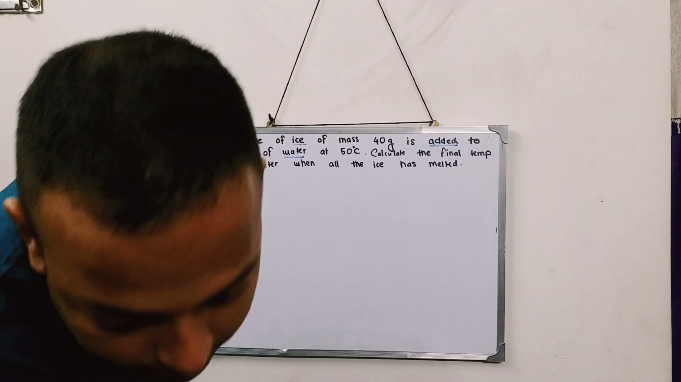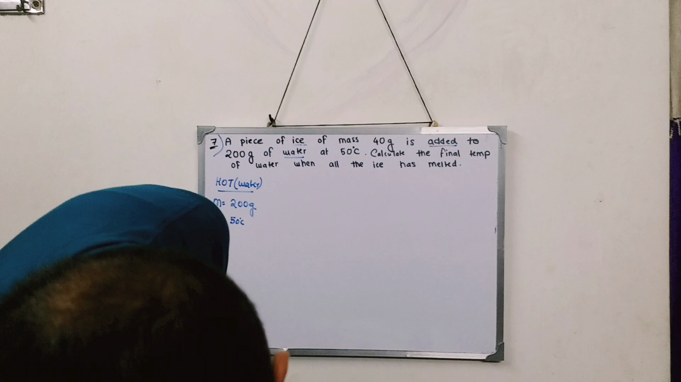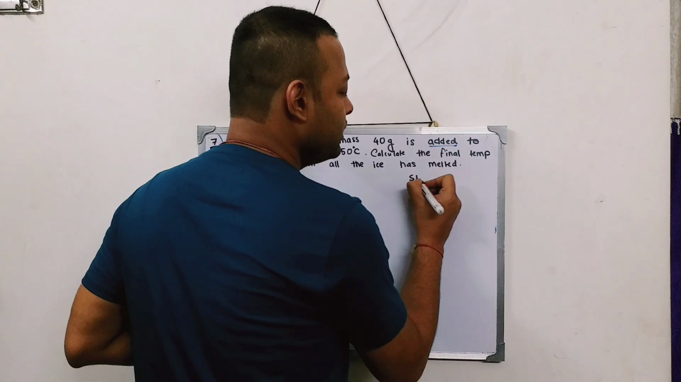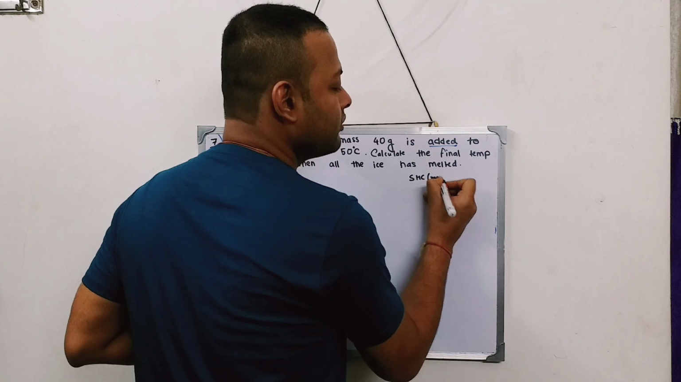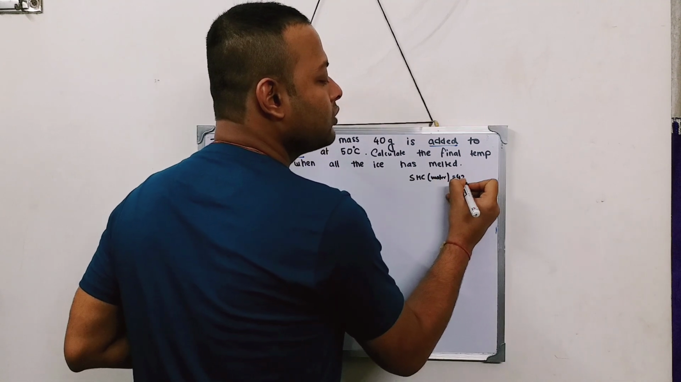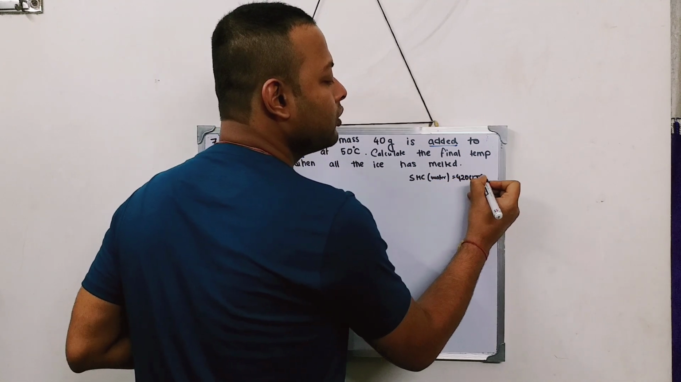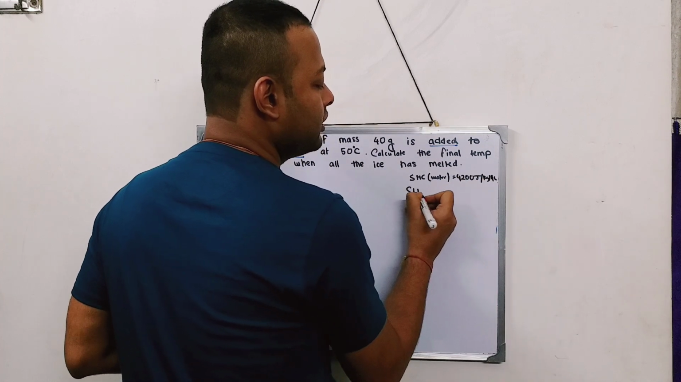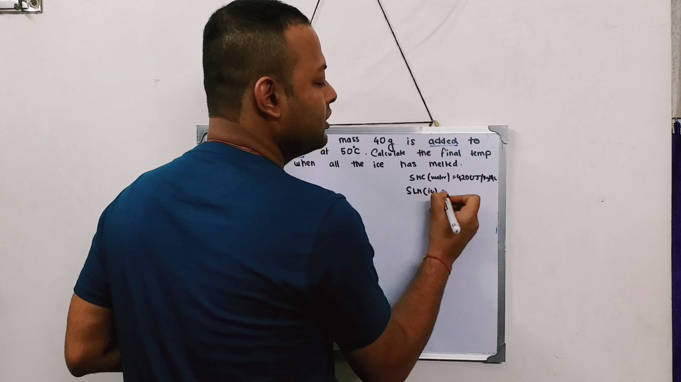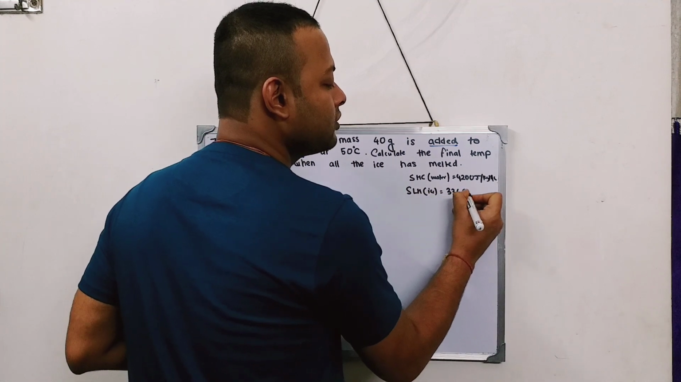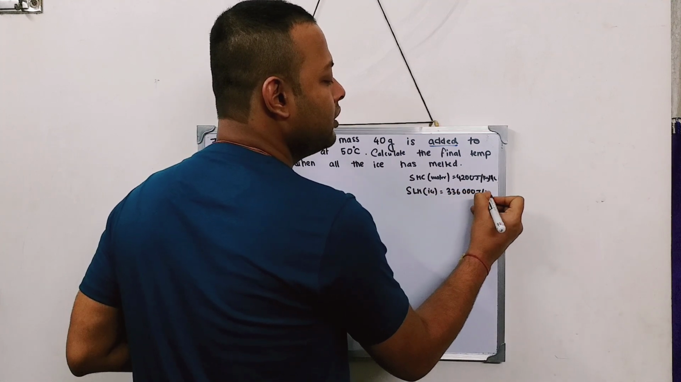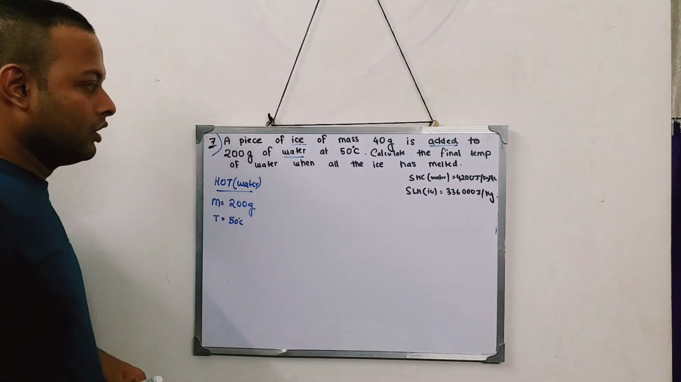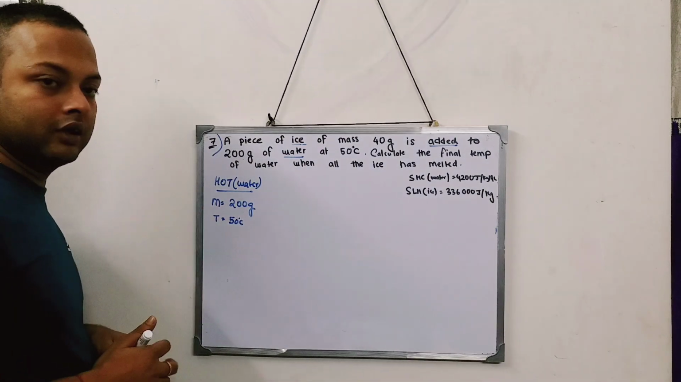The specific heat capacity of water and the specific latent heat of ice, these two values are given. Specific heat capacity of water is given as 4200 joule per kg per Kelvin, and specific latent heat of ice is given as 336000 joule per kg. These two values are given to you in the sum. So the temperature of hot water is 50 degrees.